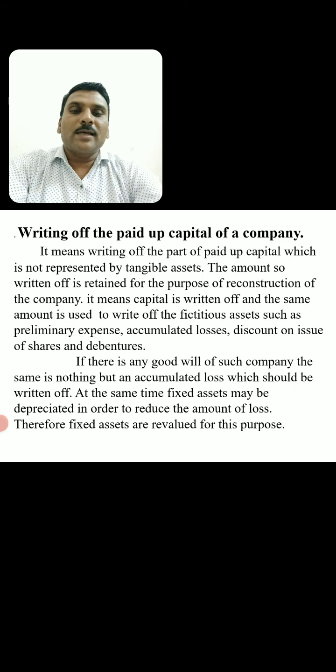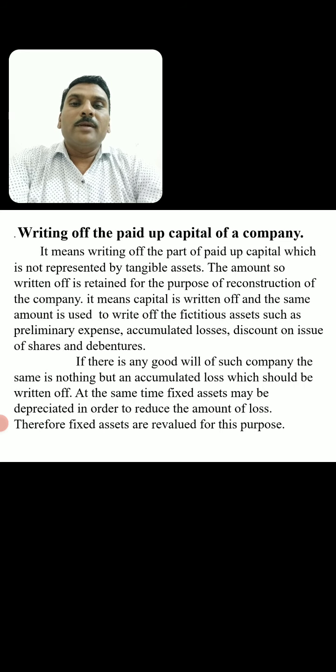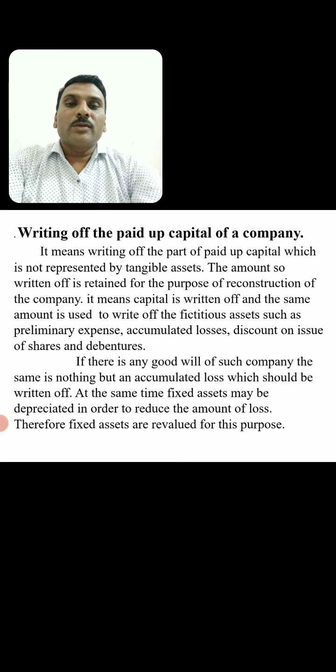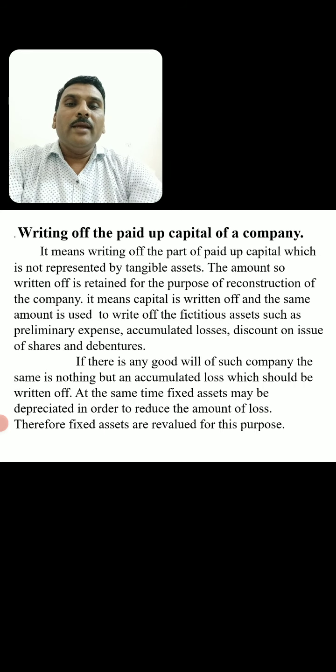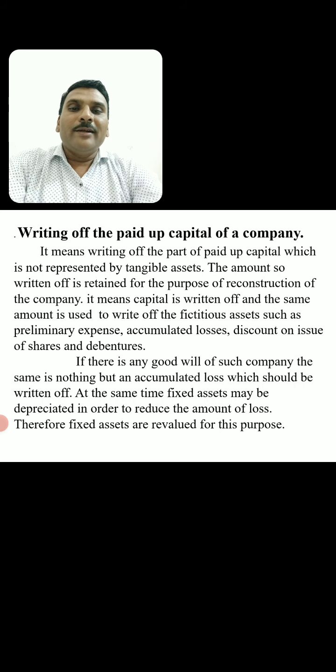Therefore, fixed assets are revalued for the purpose of capital reduction. So, writing off of paid up capital means reducing the part of the paid up capital for the purpose of writing off the fictitious assets such as preliminary expenses, goodwill and others, and the revaluation or reduced balance of assets.